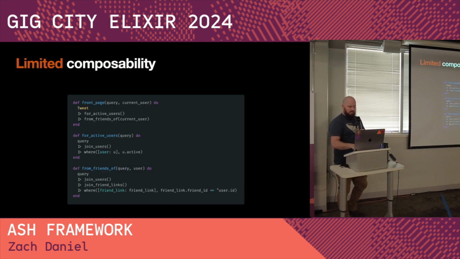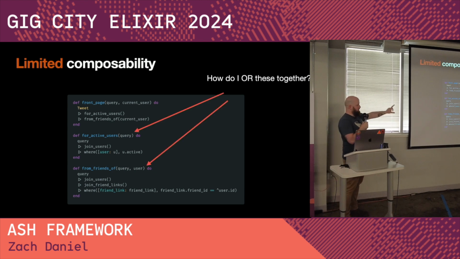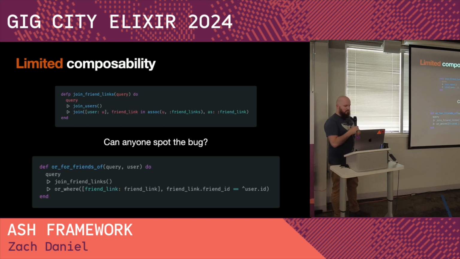So, limited composability. Let's go back to our example where we're joining, right? And let's say that we want to actually OR these two conditions together. So we want to write another query, a different thing, not front page, and we want to say where it's for active users or it's from my friends, right? Well, let's say we were to do that like this. We introduce an or_for_friends_of function, and in or_for_friends_of, we join friend links, and then we say or_where, right? So that's an Ecto way to do this sort of thing.